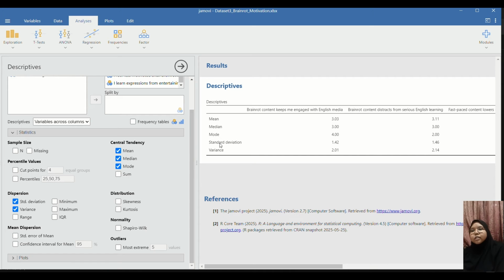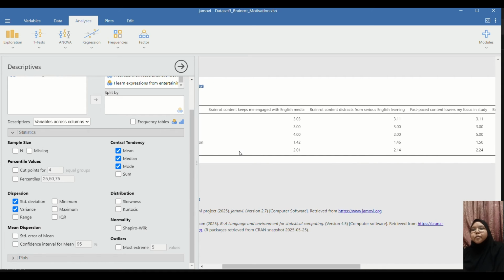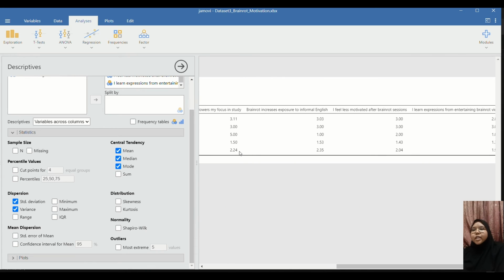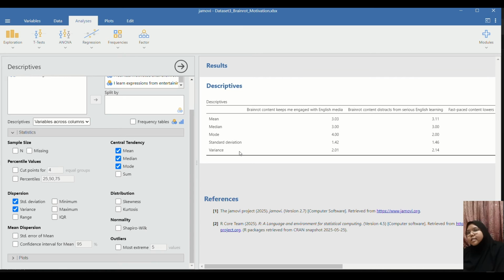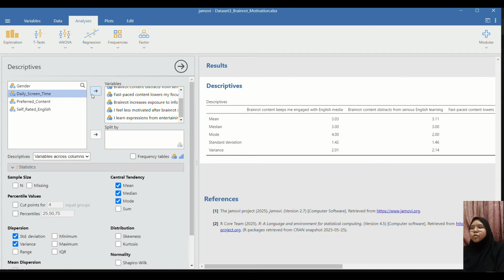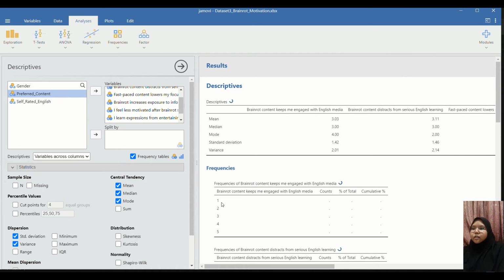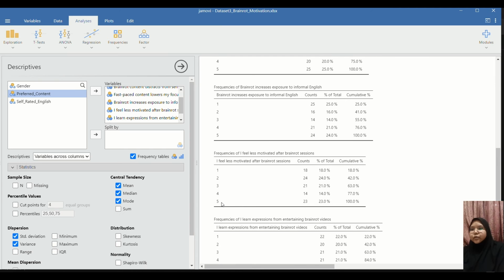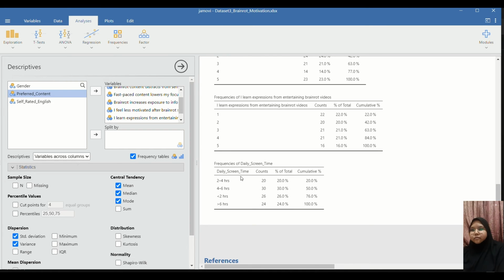So the first one's the central tendency, which is mean, median, and mode. And then right beneath it is the standard deviation and variance for items 1 all the way until item 6. Just like that. So in terms of results, based on the calculated data, it is shown that most of the participants, oh, for this one, I need to put this one back. Put that one back, and then I'll put frequency tables in. All the way and down here. Okay. Based on the calculated data, right?